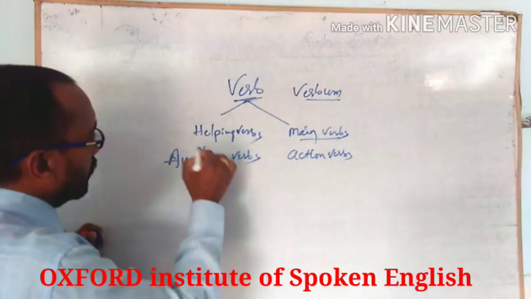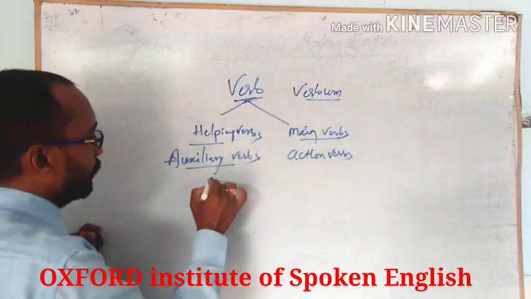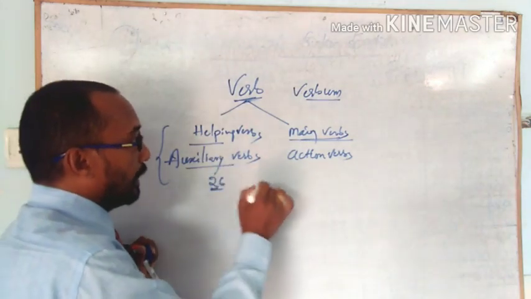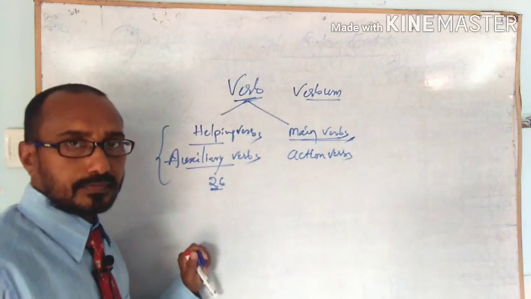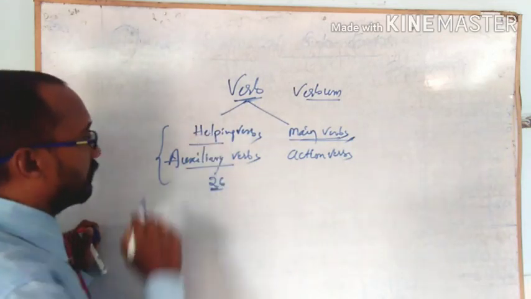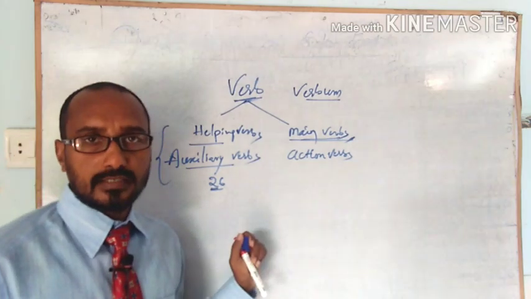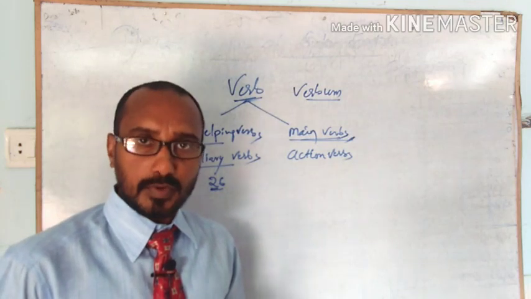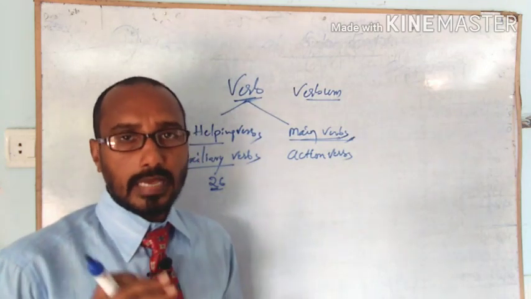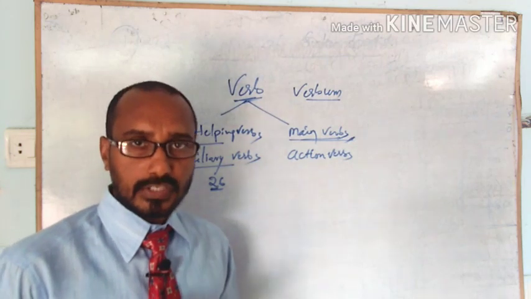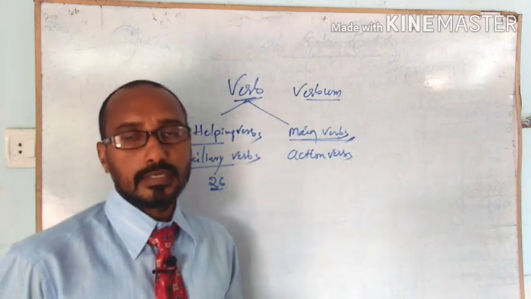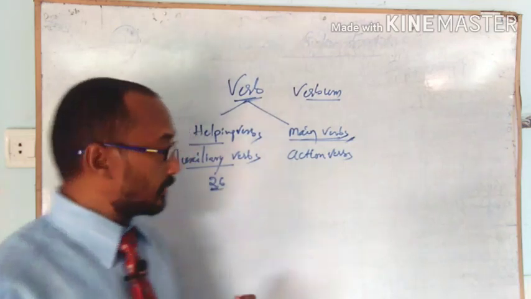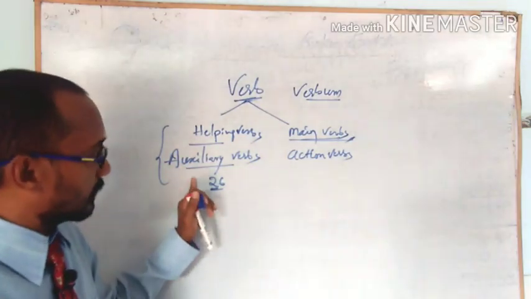There are 26 helping verbs or auxiliary verbs, and they help the main verbs. Helping verbs: do, does, did, will, shall, am, is, are, was, were, will be, shall be, have, has, had, will have, shall have, can, could, may, might, must, ought to, need. So these are 26 helping verbs or auxiliary verbs.